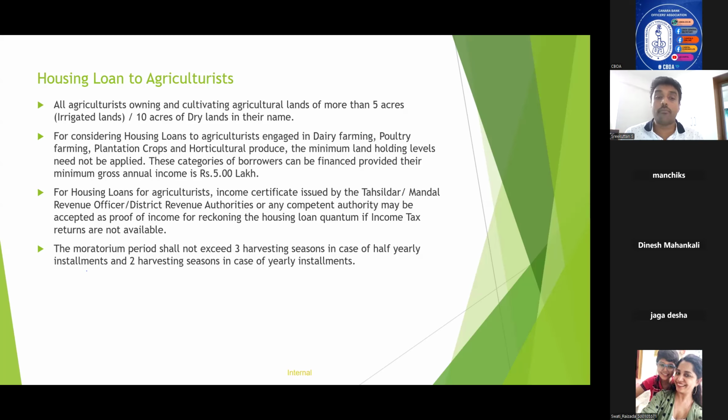The moratorium period shall not exceed 3 harvesting seasons in case of half-yearly installments and 2 harvesting seasons in case of yearly installment. That is, the moratorium period here is not in terms of number of months, it is in terms of seasons. If the borrower has opted for half-yearly repayment, then the moratorium period will be 3 harvesting seasons. It will be based on the crop that they are cultivating. And if they have opted for yearly installment, the moratorium will be 2 harvesting seasons.